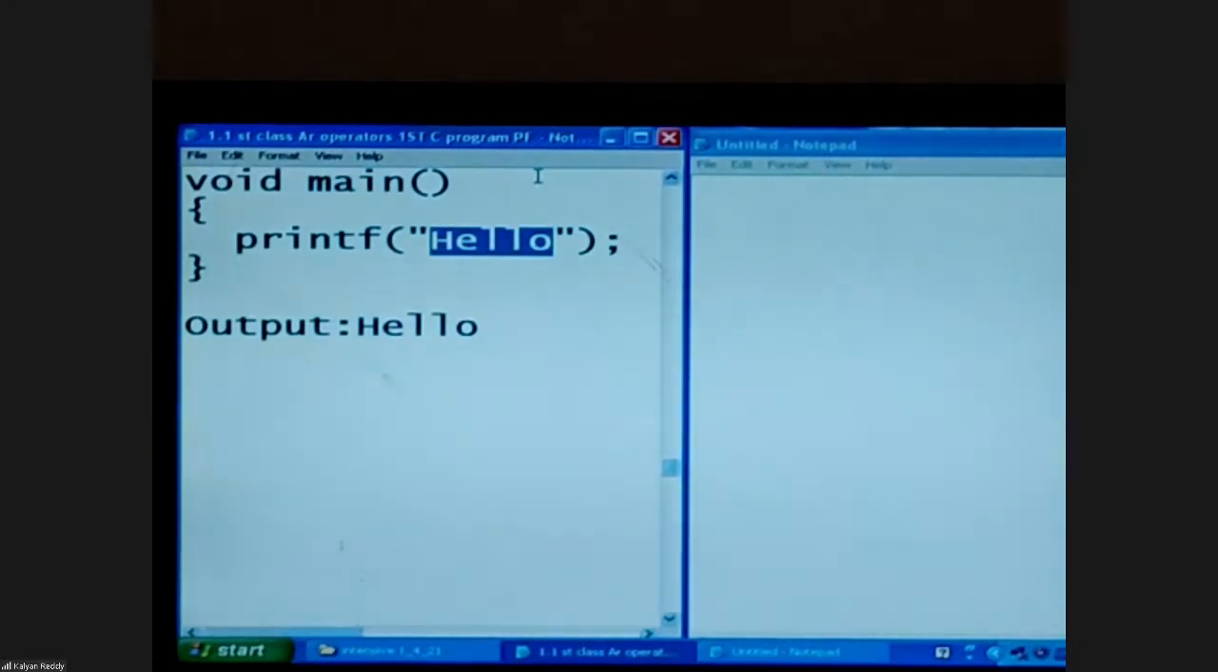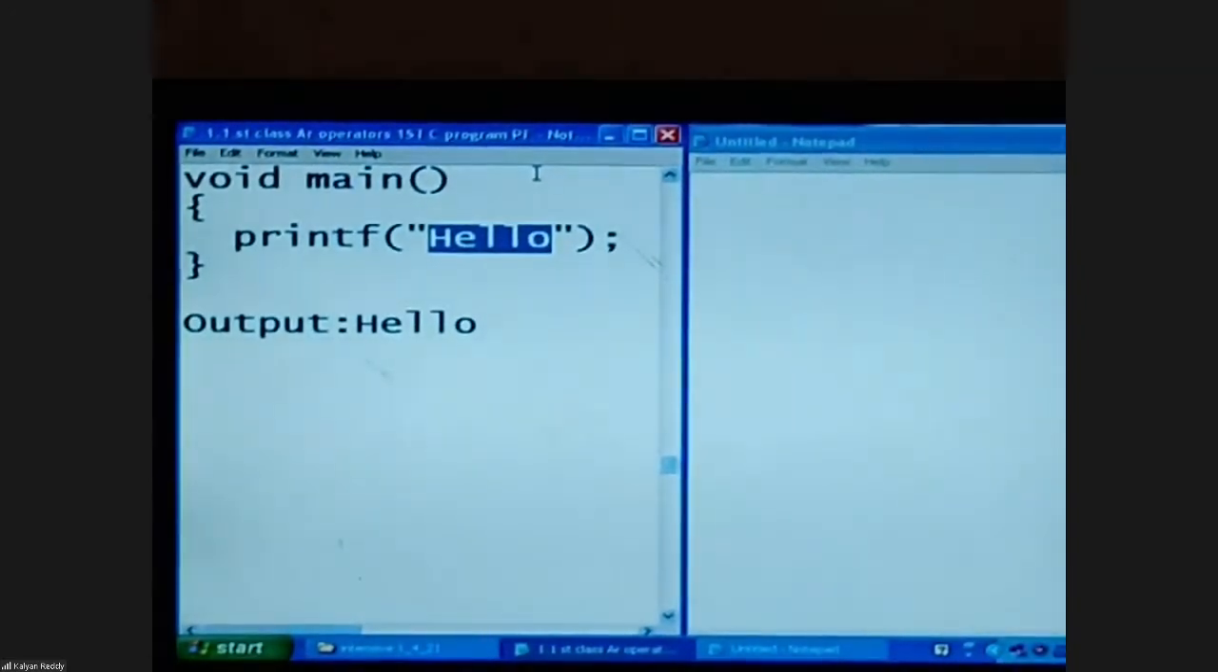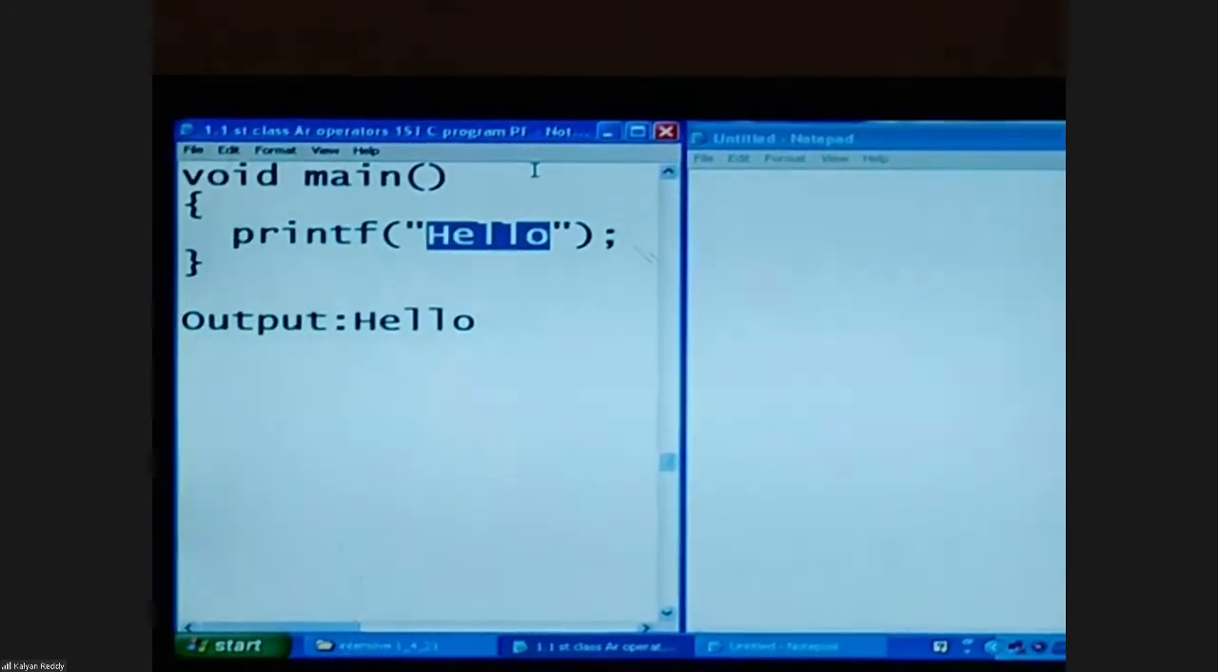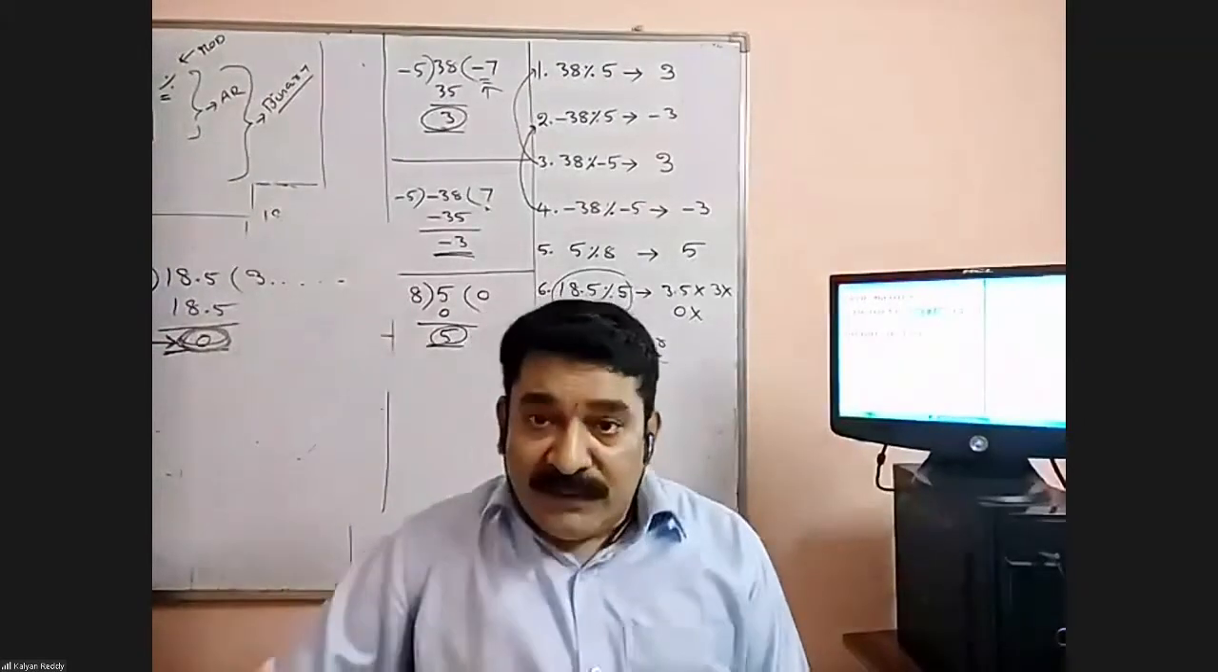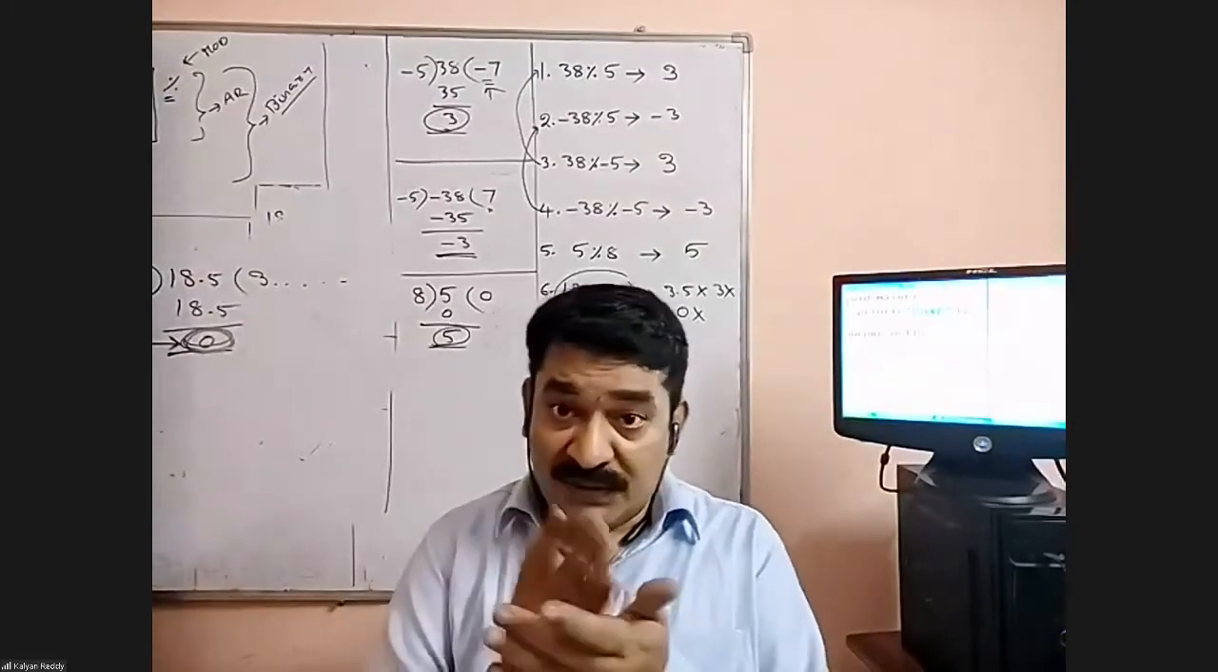Any program's independent units are called tokens, which we can't split once again.